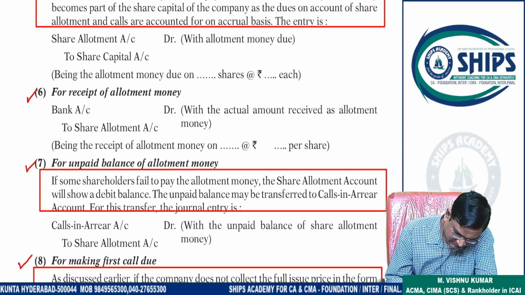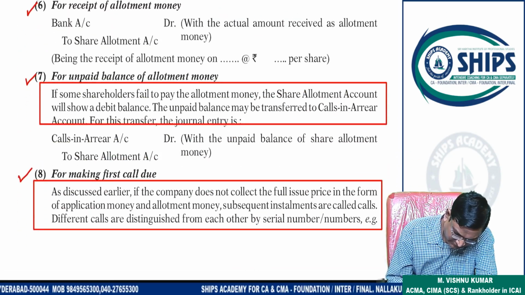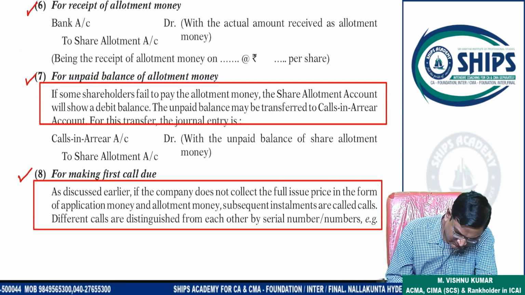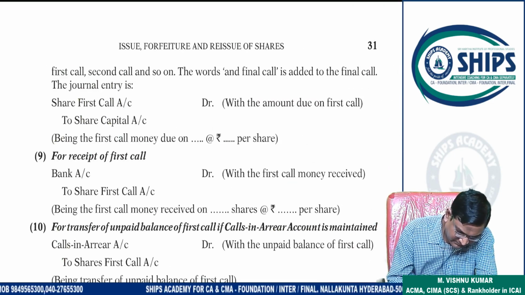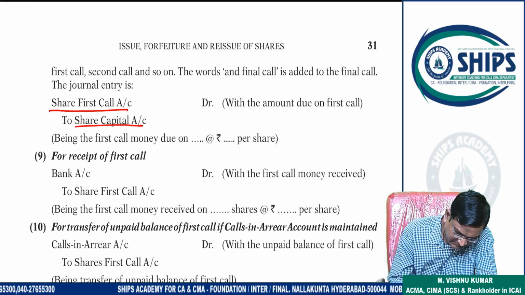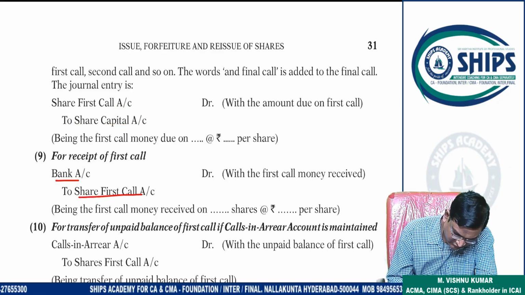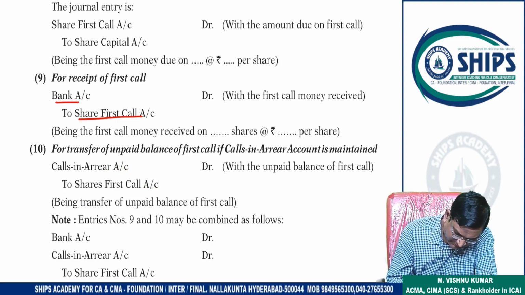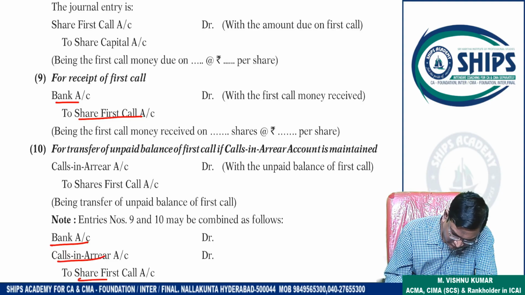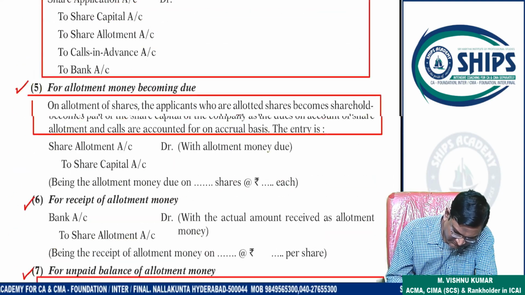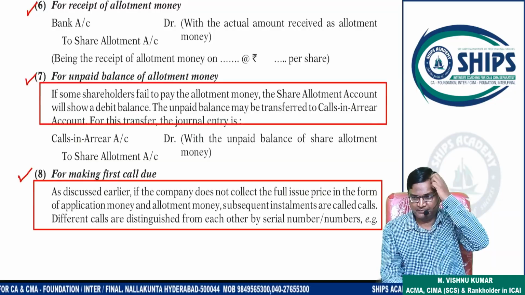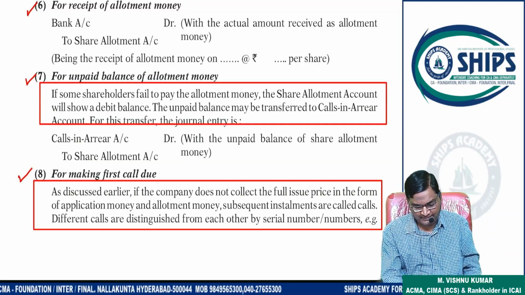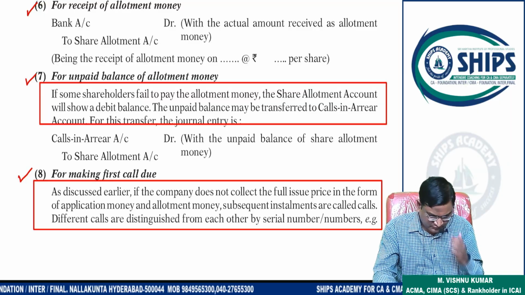Look, for first call money due, this is the entry: share first call to share capital. The receipt entry is bank to share first call; if due, call scenario to share first call. Combinedly also you can pass bank, call scenario to first call, right? Here, eighth entry, for making first call due.